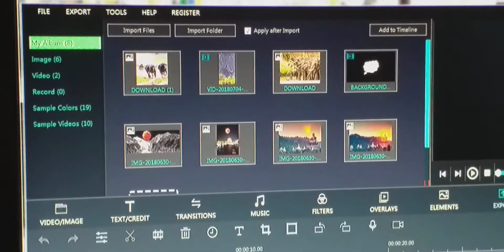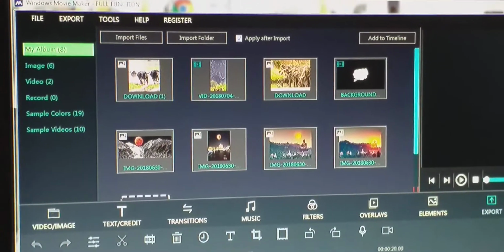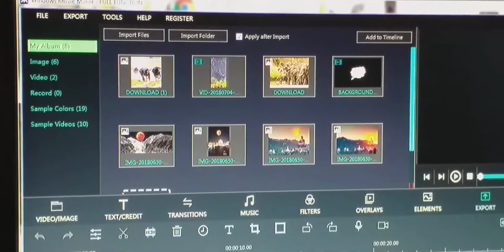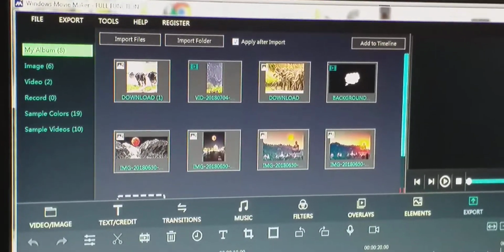I am Pankaj Saran, and I am going to continue the topic Windows Movie Maker.